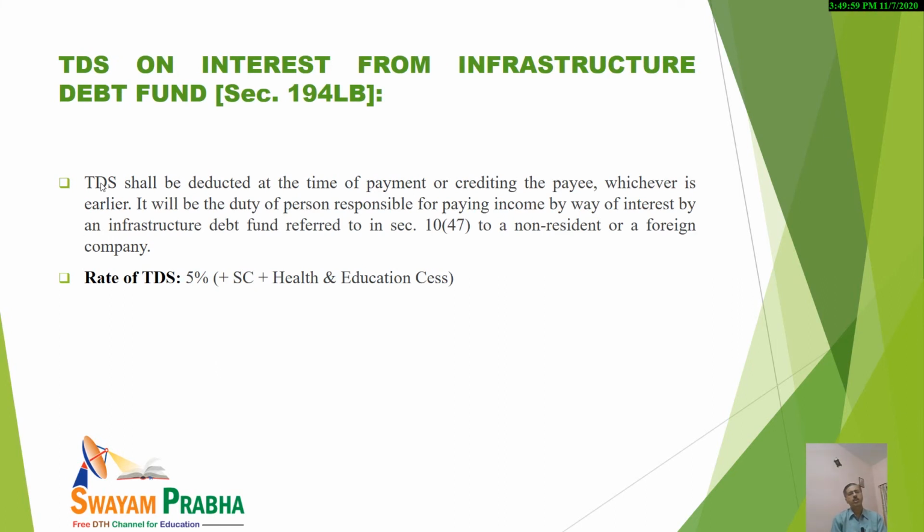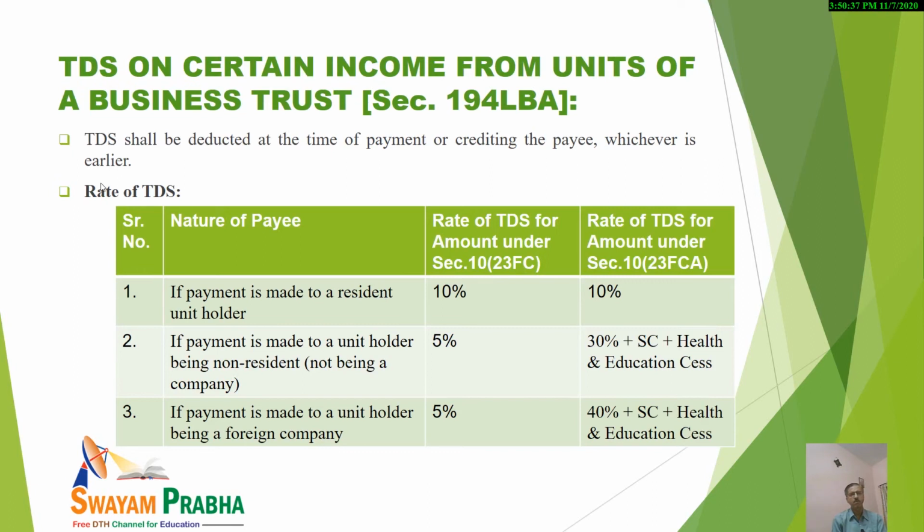And TDS on interest from infrastructure debt fund. Section 194LB deals with that. What is the main provision? Again the basic theme is the same. But one thing you should remember, that it will be the duty of the person responsible for paying income by way of interest by an infrastructure debt fund referred to under section 10(47) to a non-resident or a foreign company, and the rate of TDS will be 5% plus surcharge plus health and education cess. It must be kept in mind.